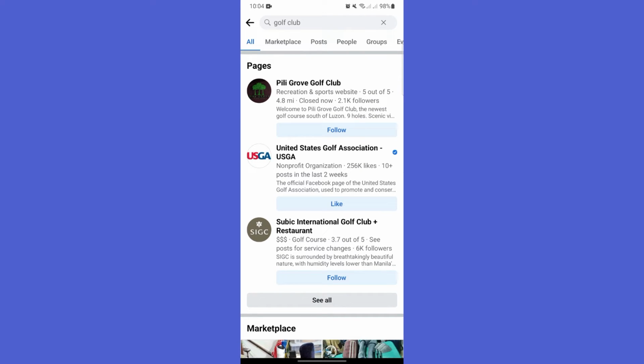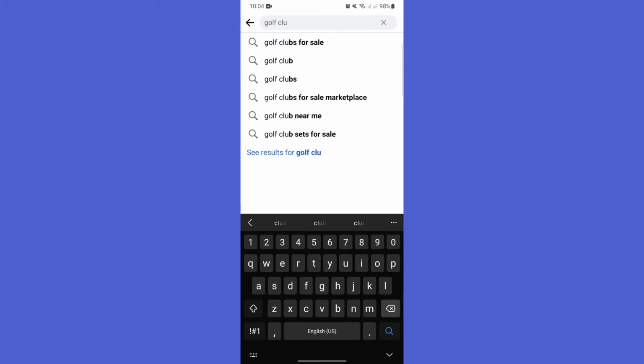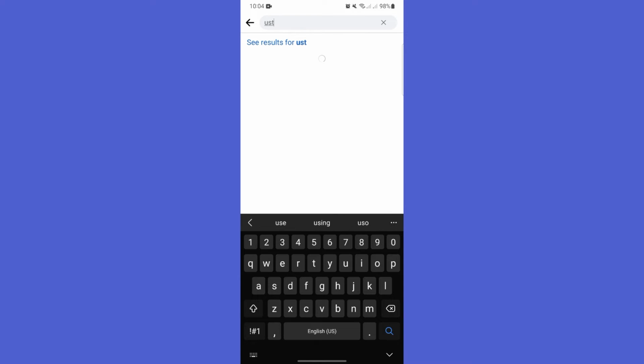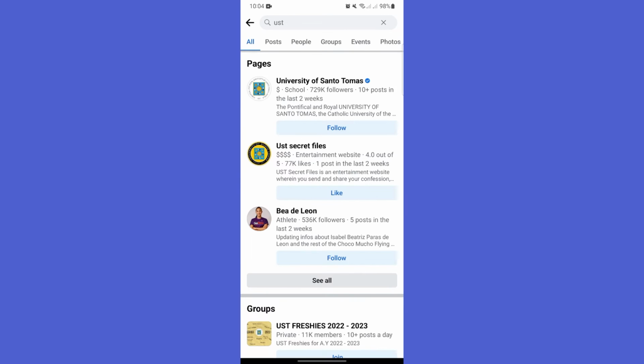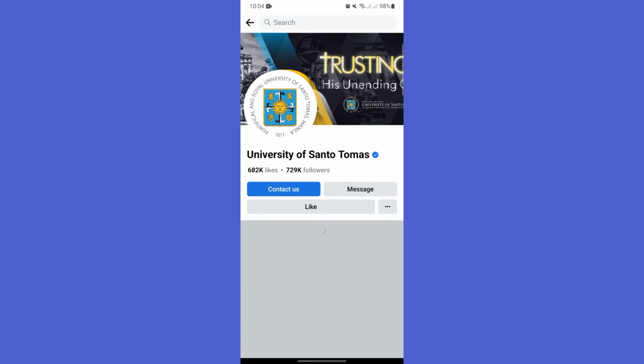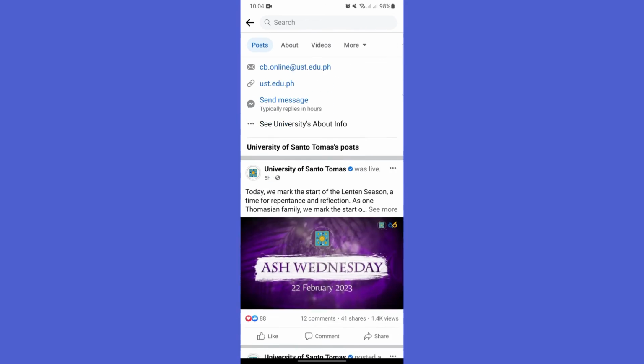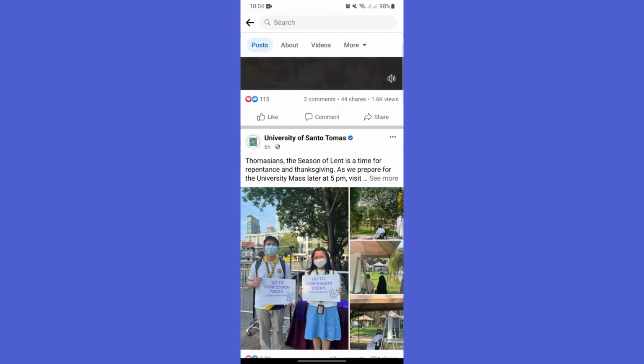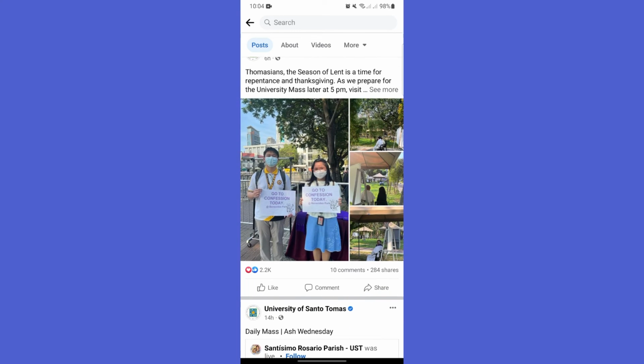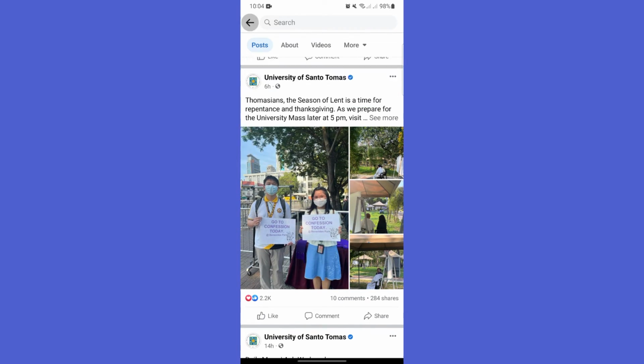Next, search by workplace or school. If you know where the person works or went to school, you can search for them by typing the name of the company or school into the Facebook search bar. You can also try searching for Facebook groups associated with a workplace or school, as the person you are looking for may be a member.